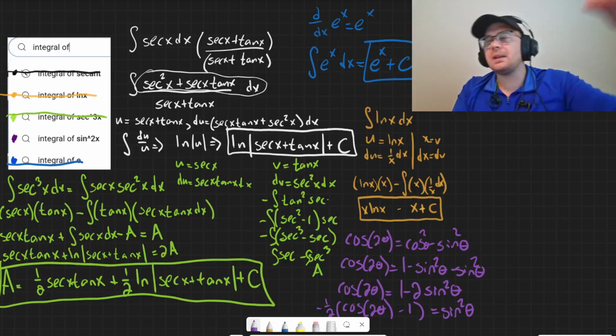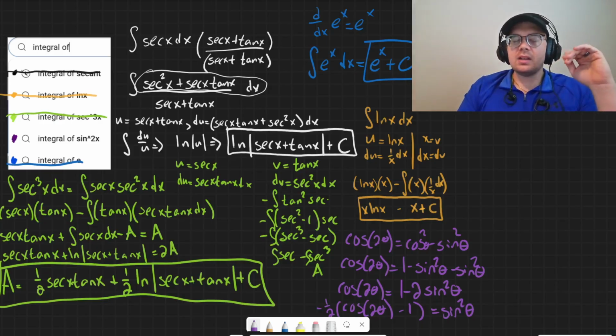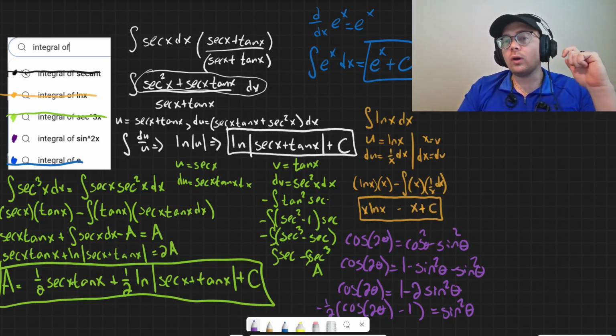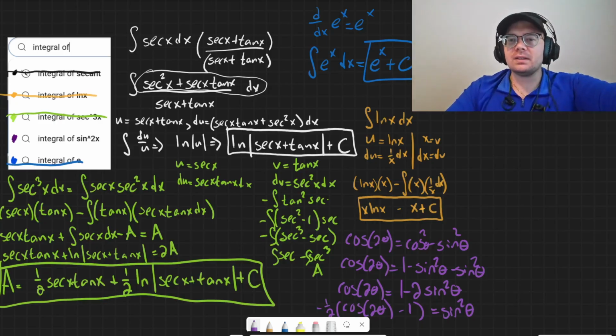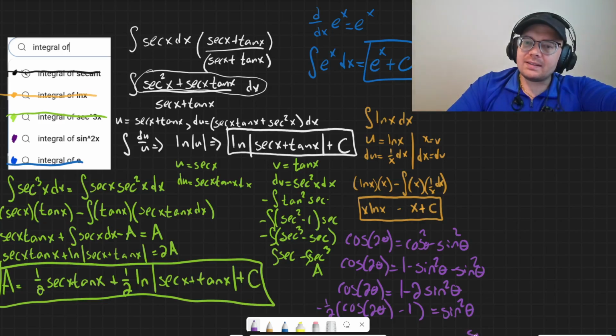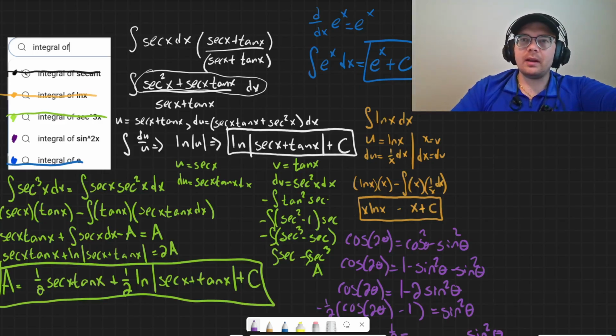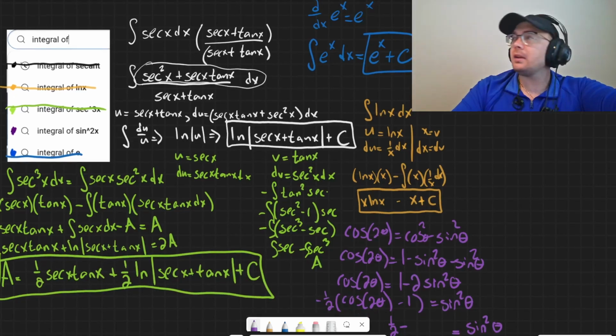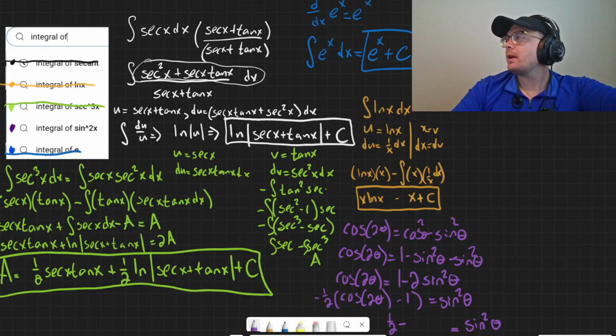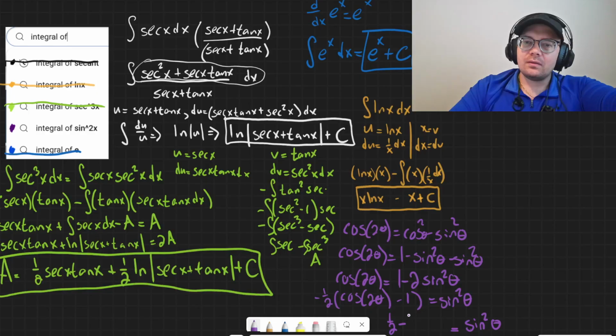I just did 2 solving steps at once just so I could squeeze everything in there. So I subtracted 1 on both sides, and then I would divide both sides by negative 2, or times both sides by negative 1/2 is another way to think about that. So that means that sine squared would be negative 1 times negative 1/2, which is 1/2. Is that cut off? That is cut off a little bit. I'm going to go down just a little bit here. There we go. Okay, I can fit that in there. So 1/2 minus 1/2 cosine 2 theta.